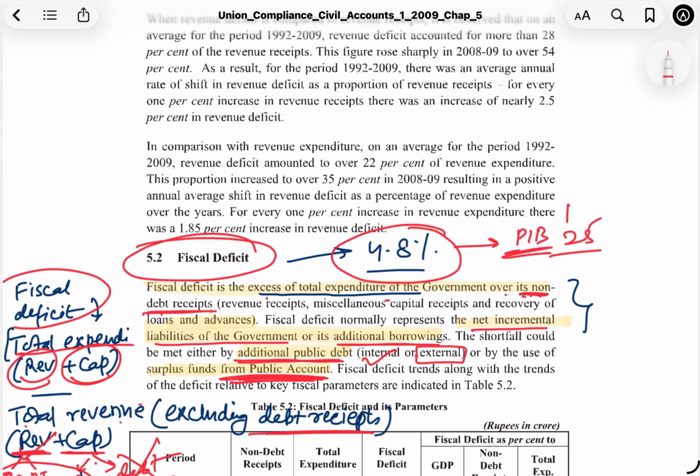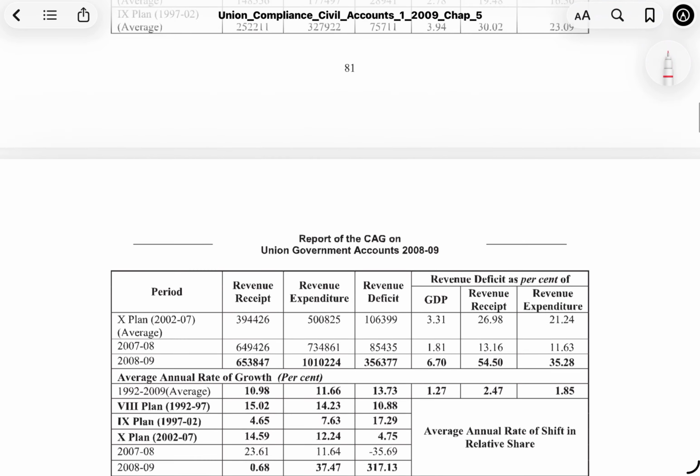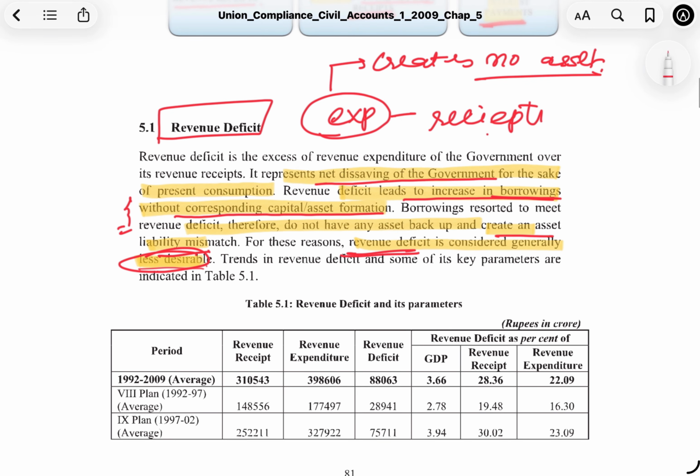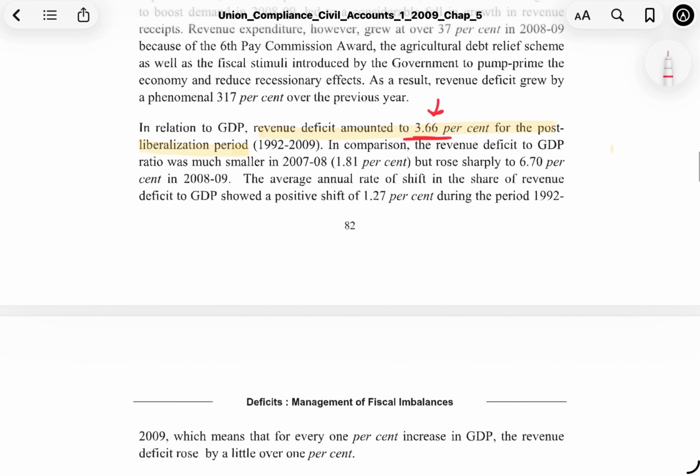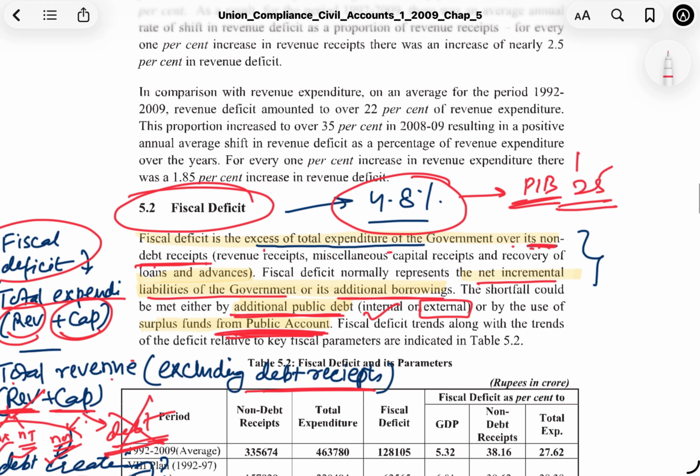Now let's see what is the data that comes up in the budget in a couple of days. The bigger question is, since earlier it was already said that revenue deficits are not generally considered desirable, do you think fiscal deficit is considered desirable? Now that is something to think on again. Fiscal deficit's direction actually depends. The quality of fiscal deficit makes us answer that question.